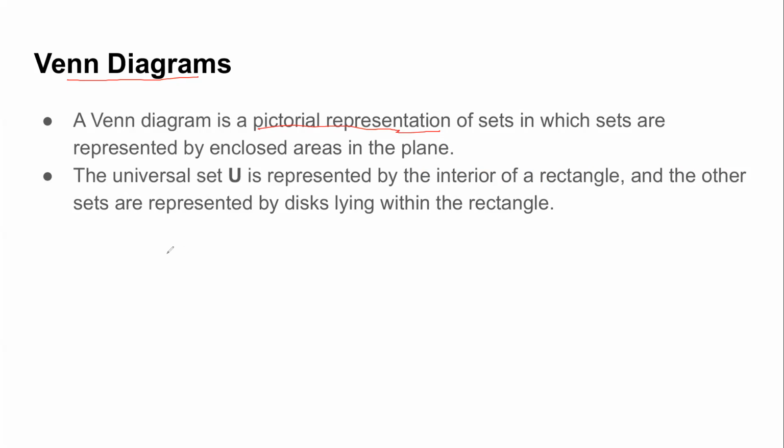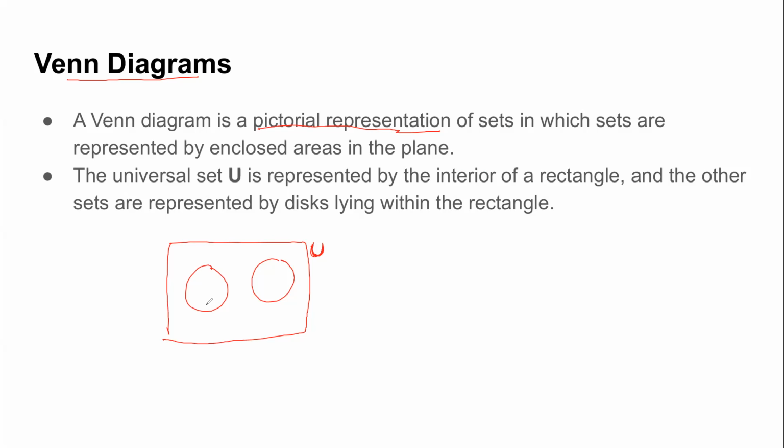Normally in this context, you have a universal set. Remember, the universal set is a set from which you can draw all the elements. The universal set is normally drawn as an enclosed area, a rectangle, and all the sets or subsets you draw from it are shown in the form of circles inside this universal set.